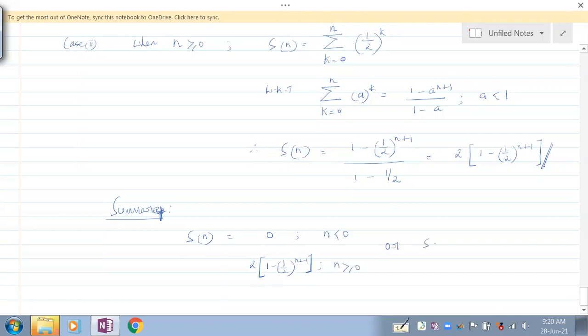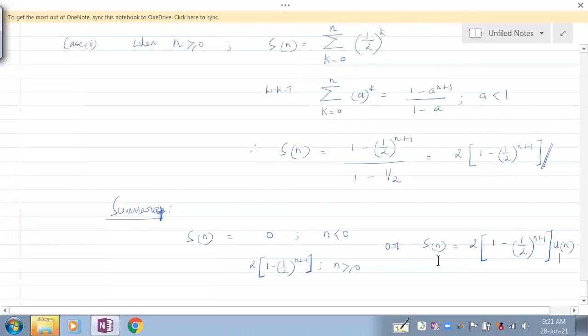Or it can even be written as s of n equal to 2 into 1 minus half to the power n plus 1, into u of n, because it is 0 for n less than 0, and it is 1 from 0 to infinity.